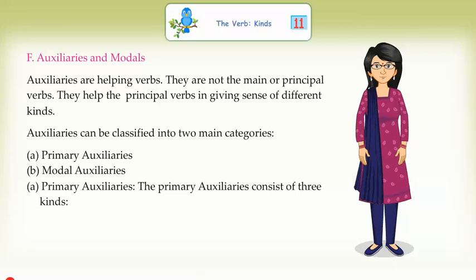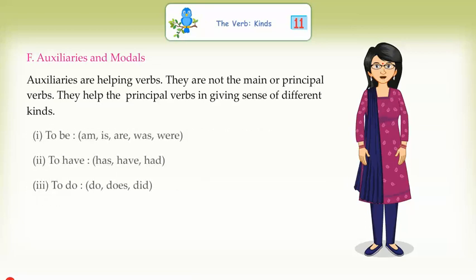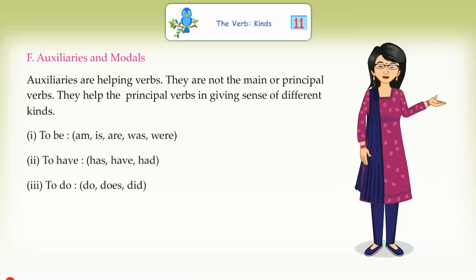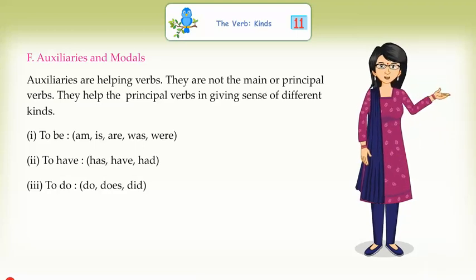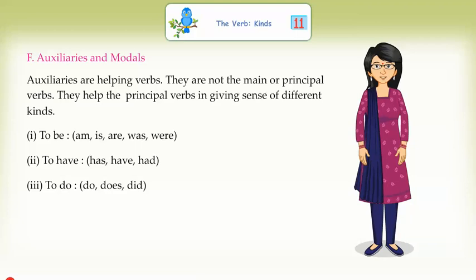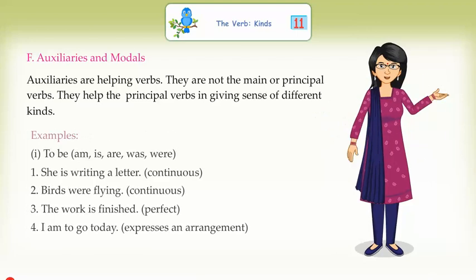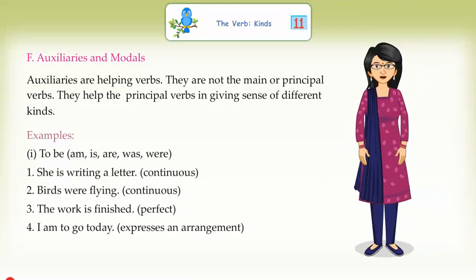The primary auxiliaries consist of three kinds. First, to be: am, is, are, was, were. Second, to have: has, have, had. Third, to do: do, does, did. Examples. To be: am, is, are, was, were.